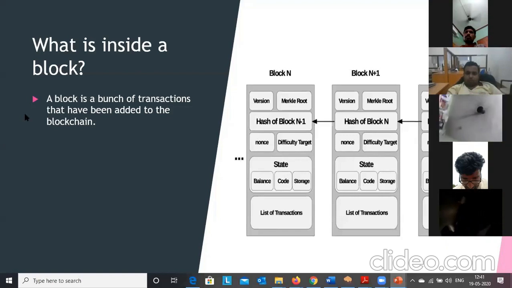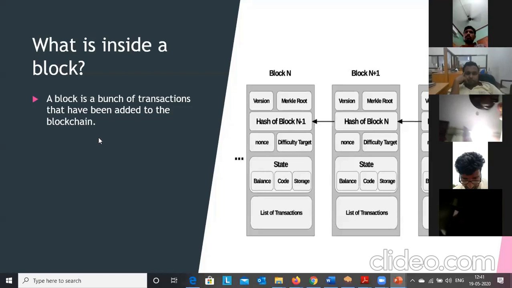If they are able to solve it, then they can add the block into the blockchain network, and for that they get a reward in Bitcoin. Then some other fields we have are the balance of the wallet, the code, the storage and the list of transactions. Here also the hash of block n minus 1 is the previous hash.